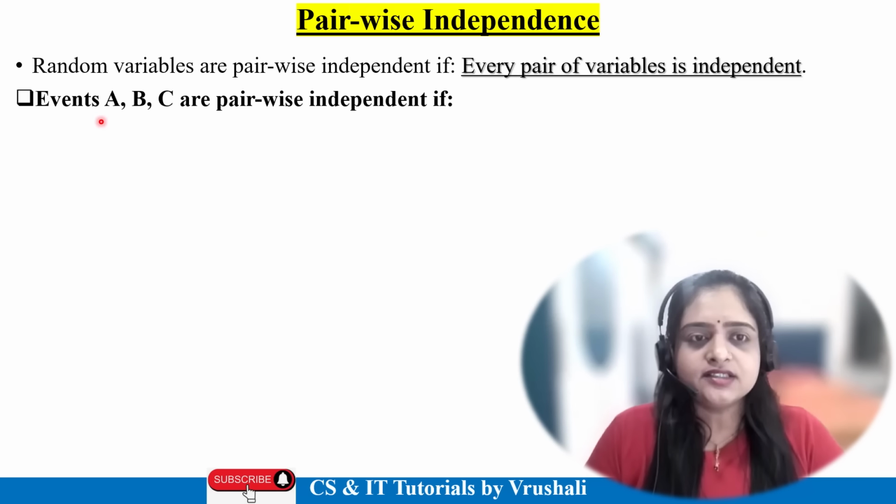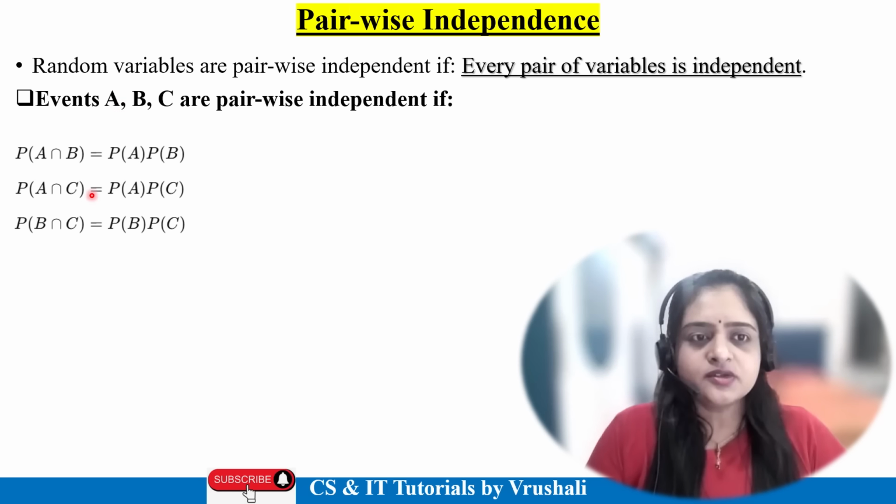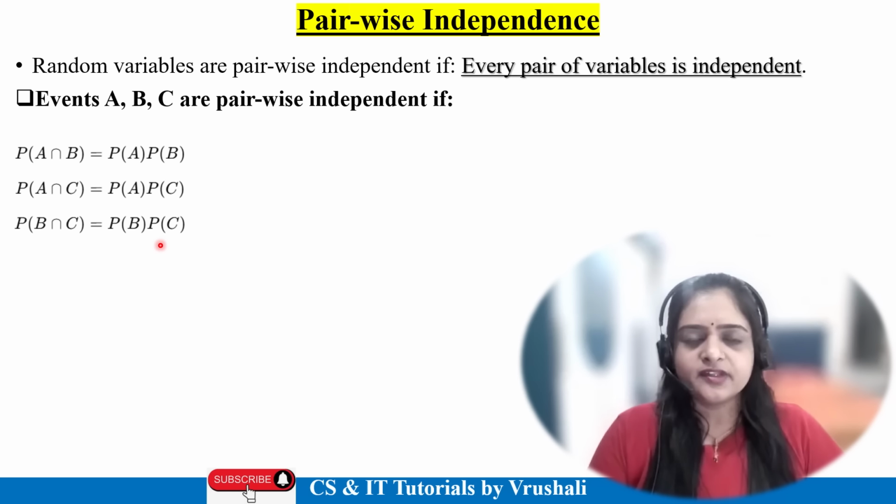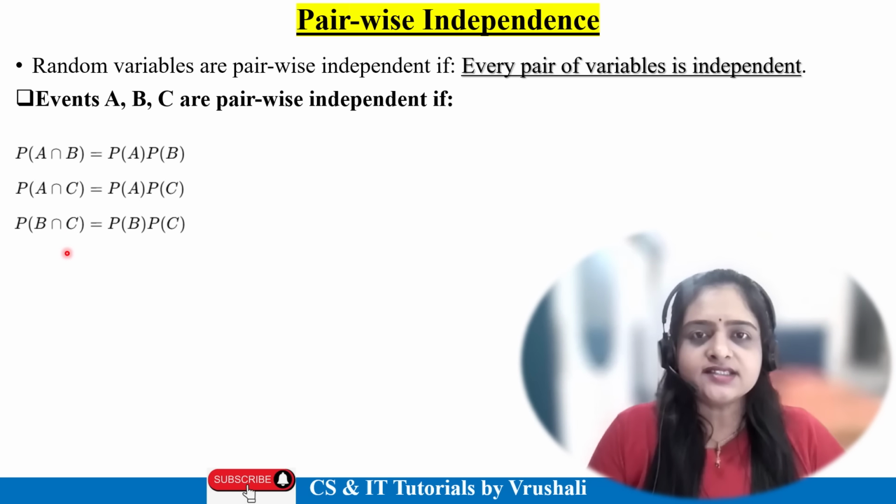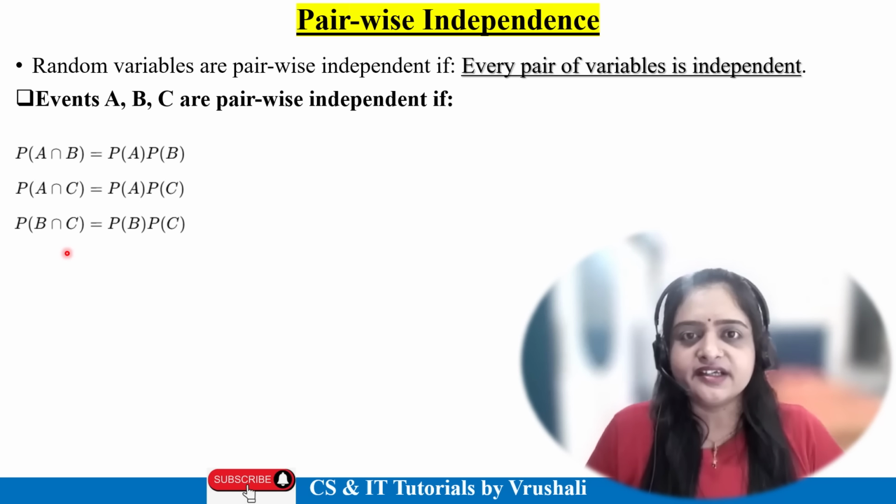Let's take an example. Suppose there are a total of 3 events, event A, B and C. Assume the probability of A intersection B, so 2 events are there, probability A, probability B. Next calculation is A intersect with C, again 2 events, probability of A, probability of C. Next one, intersection of B and C, again 2 events, probability B and probability C. So all these pairs, all these events are separate, independent, right?